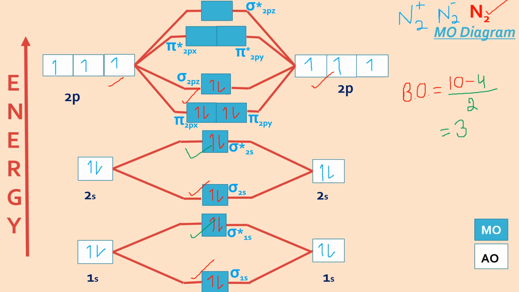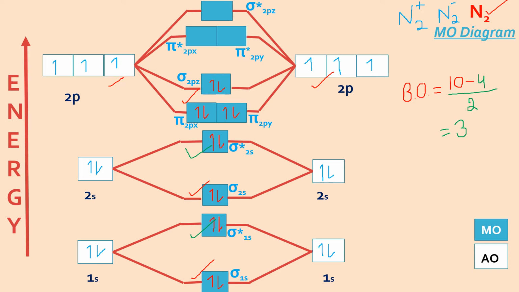And magnetic behavior, you will not find even a single unpaired electron in the MOs of the nitrogen molecule. So it behaves as a diamagnetic one. Now something very interesting here. You have such questions in the NCERT exercise that suppose I give you N2 and ask you to compare it with N2 plus. N2 plus means every time you don't have to draw the diagram again and again.